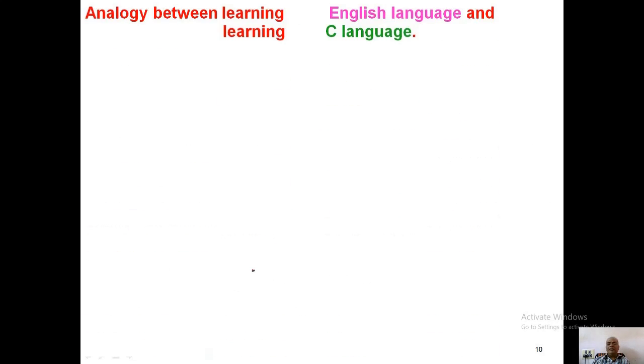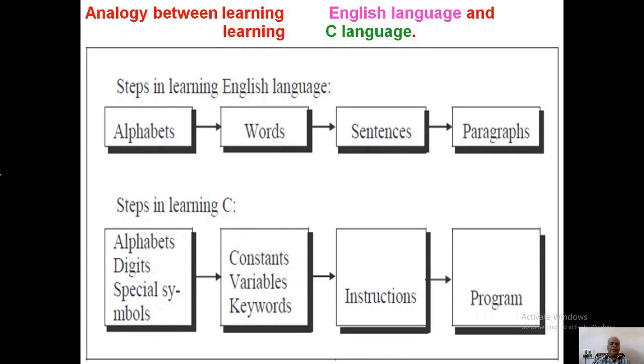So the analogy between learning the English language and the C language, how is it? Let us take our English language. For learning English, first you have to learn the alphabets A, B, C, D, and so on to Z. After learning A to Z, then you are going to learn words: A, P, P, L, E, apple, like that; B, A, L, L, ball, like that. Then after learning words, you enter into sentences. Rama is a good boy, like that. Then you go for paragraphs.